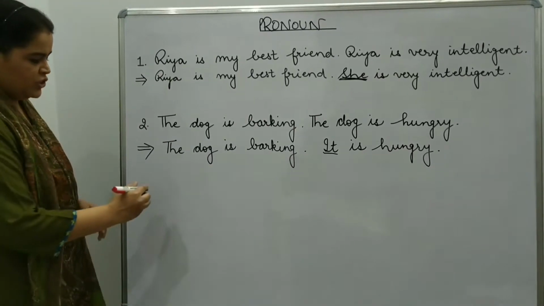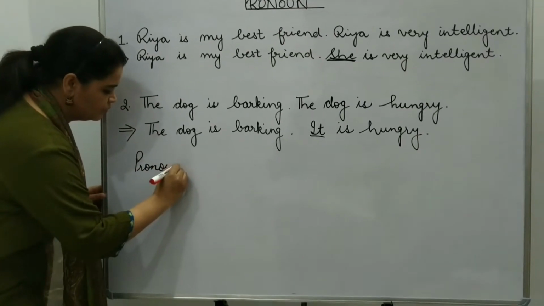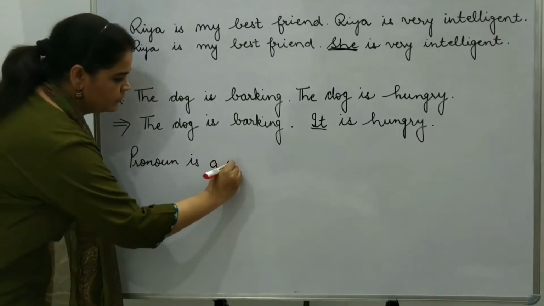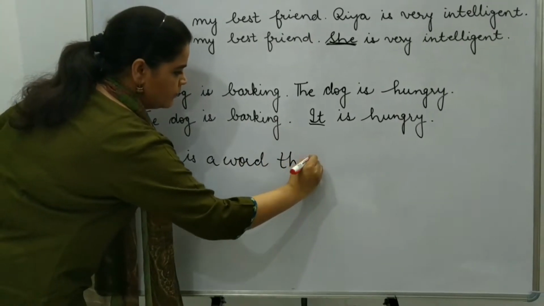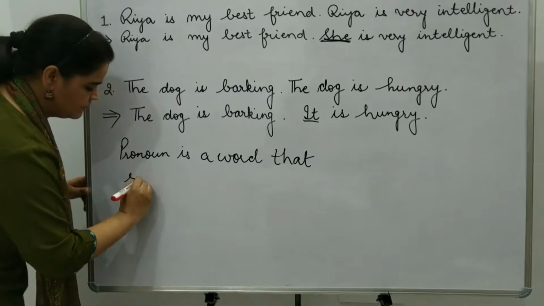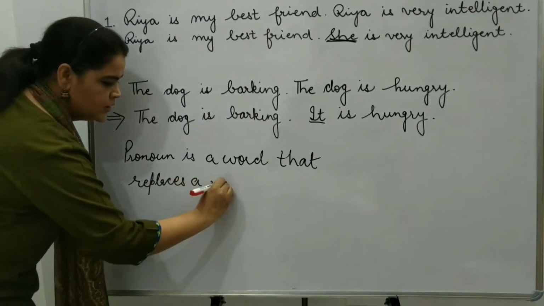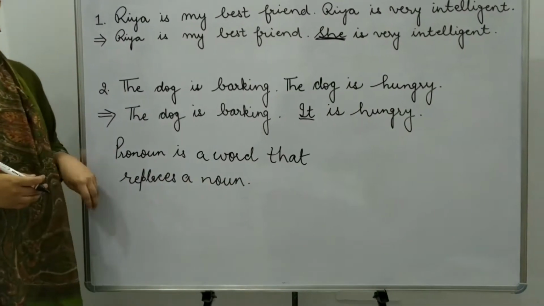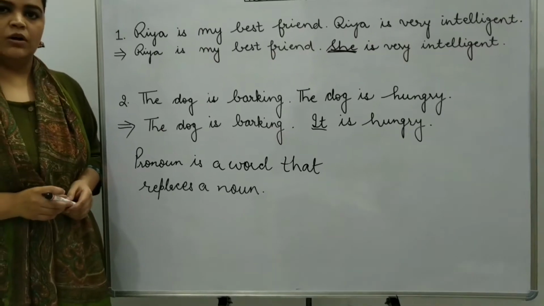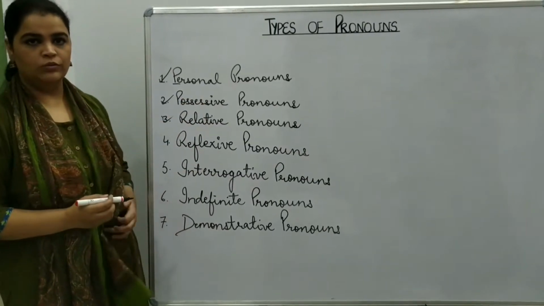Let's write the definition. Pronoun is a word that replaces a noun. It is used in place of a noun. Now we learn the types of pronouns. There are 7 types of pronouns.